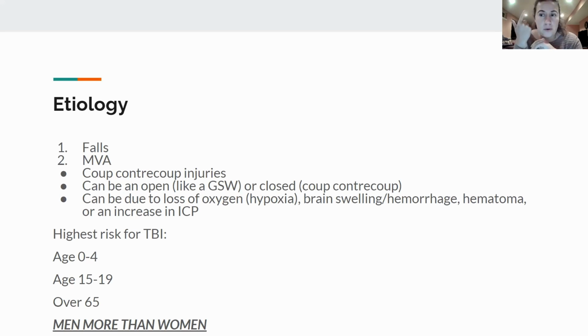This is like a gunshot wound that literally penetrates through the brain and the skull, and that is how the person is ending up with a traumatic brain injury. I like to think an ice pick to the skull for some reason. That's how I remember what an open is. And then you could have a closed injury. So then again, that's a coup contrecoup. A closed injury could also be like a hypoxic injury due to brain swelling or hemorrhage or something like that. Some sort of loss of oxygen to the brain would also be considered a closed injury.